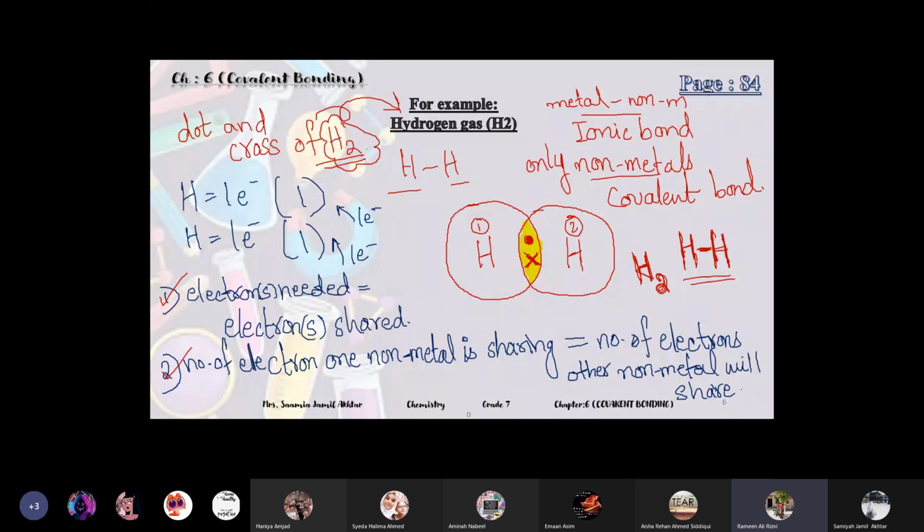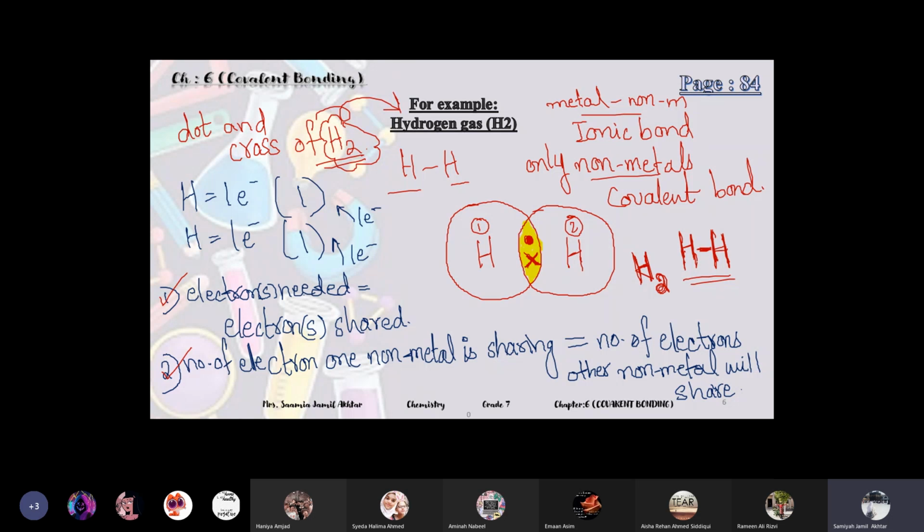Miss, yes, miss, the 2 points. 1. Electrons needed is equal to electrons shared. And what is the number second? 2. The number of electrons one non-metal is sharing is the number of electrons the other non-metal will share, yes. Okay, see this slide, hydrogen gas.